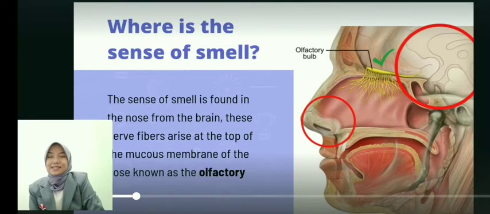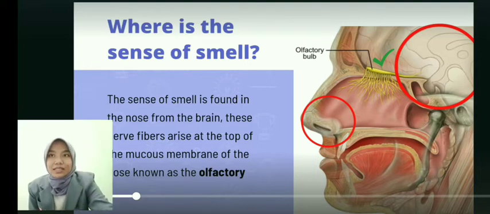Where is the sense of smell? The sense of smell is found in the nose, connected to the brain in our human body. These nerve fibers arise at the top of the mucous membrane of the nose, known as the olfactory. And in humans, these cells are clustered at the back of the nasal cavity.